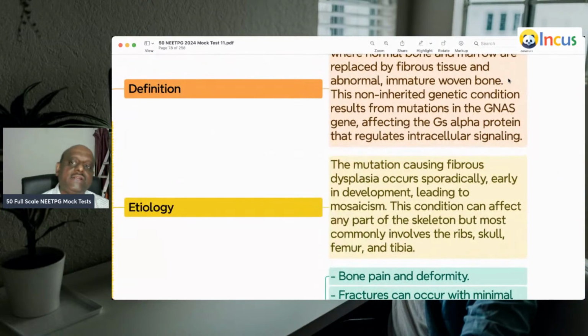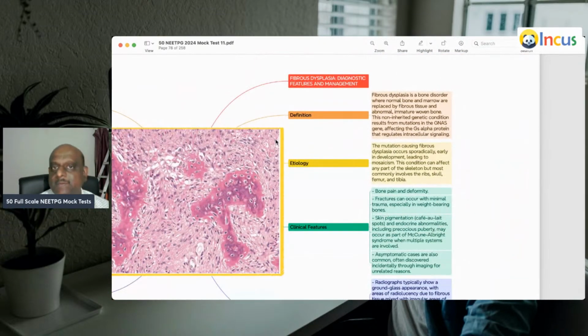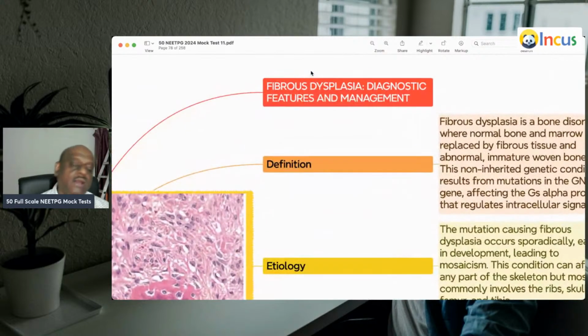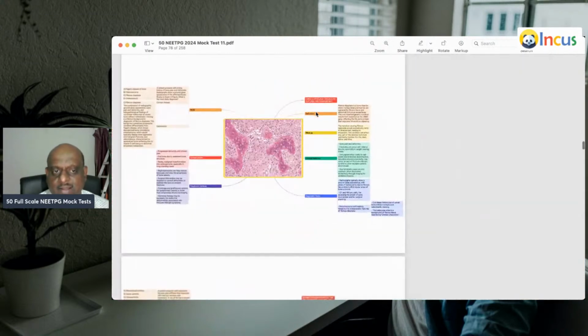So where is the mutation in fibrous dysplasia? There are non-inherited genetic mutations in the GNAS gene, which affect the Gs alpha protein, which regulates the intracellular signaling. That is the chromosomal basis of fibrous dysplasia, which is what you need to basically remember.